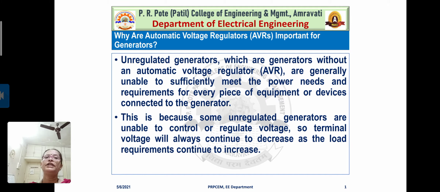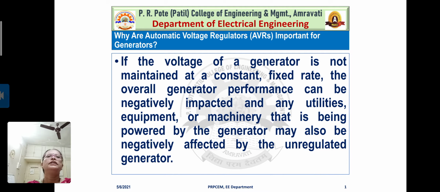Okay, so that's why regulated generators are needed in the power system. Correct? If the voltage of a generator is not maintained at a constant fixed rate, the overall generator performance can be negatively impacted, and any utilities, equipment or machinery that is being powered by the generator may also be negatively affected by the unregulated generator.